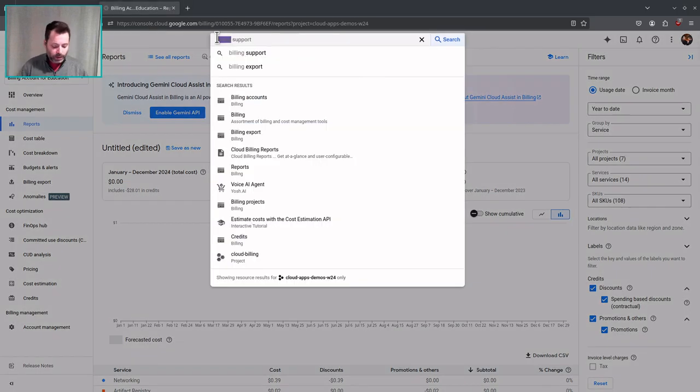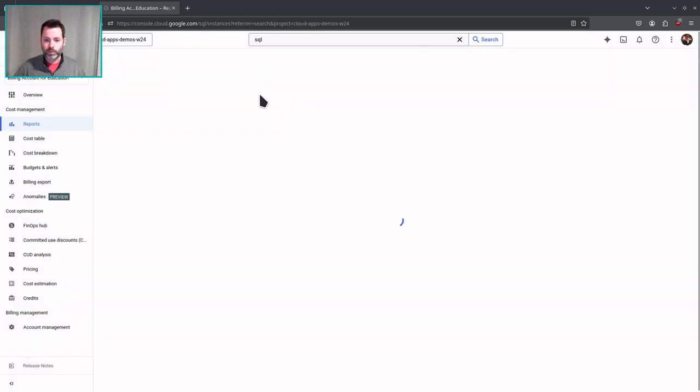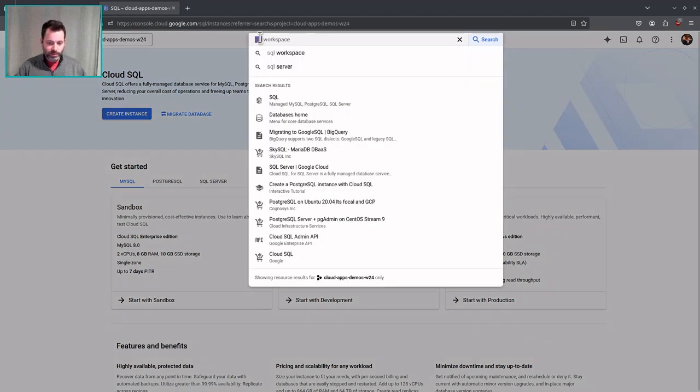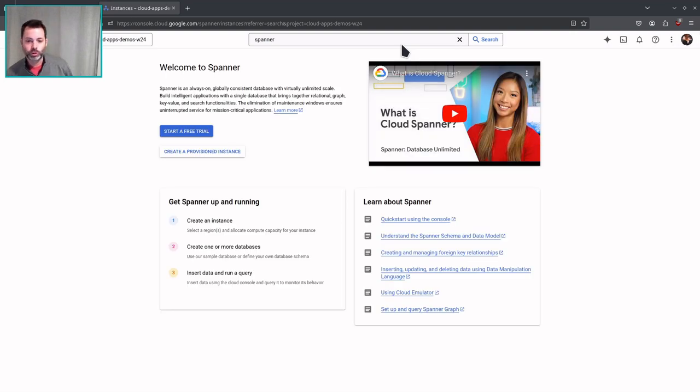It's standard, right? But your options in Google Cloud is to pop over to SQL. Now you can use Cloud SQL, which is your fairly standard MySQL or Postgres or SQL Server, whichever your favorite flavor of SQL. You create an instance, you get databases up and running on there. Life is good, right? We also have Spanner, right? So this is another environment for doing database work, and it's a very similar thing.